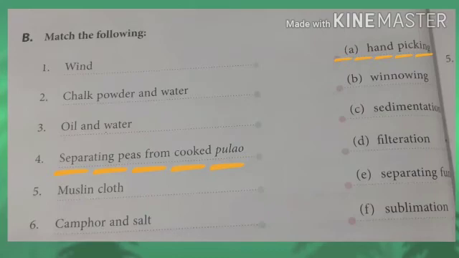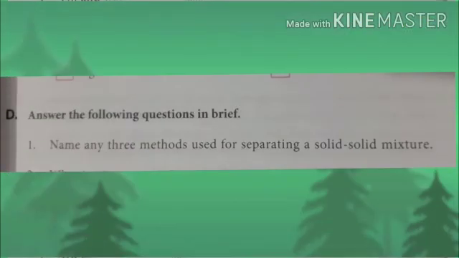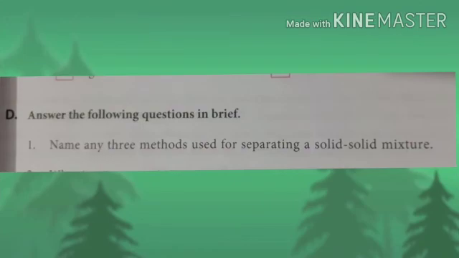Now, after the fill in the blanks, we have match the following related to our today's topic, and the question asked there is separating peas from cooked pulao. Answer is hand picking. Definitely you also did it sometimes.